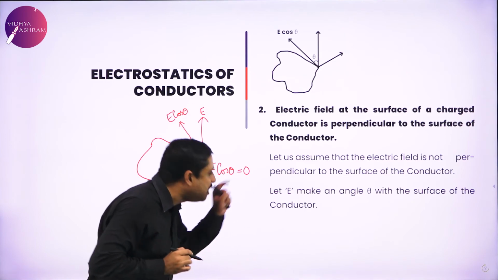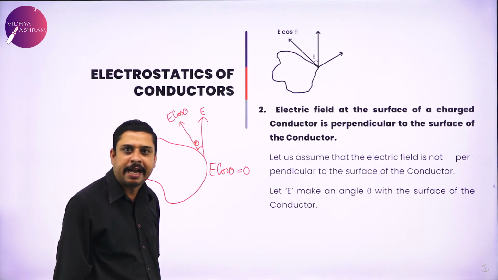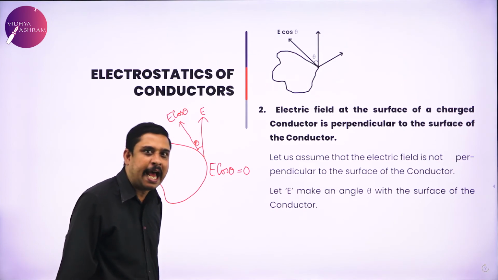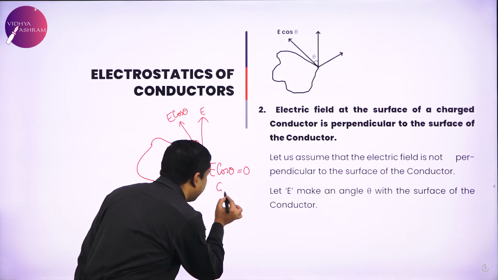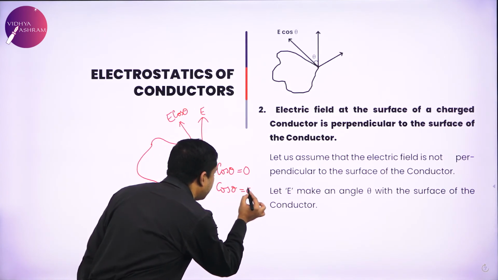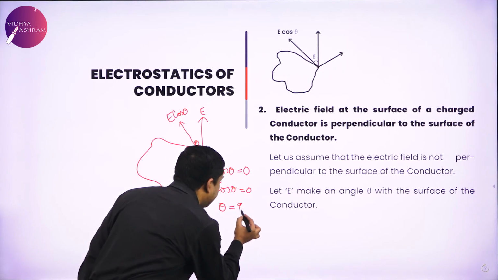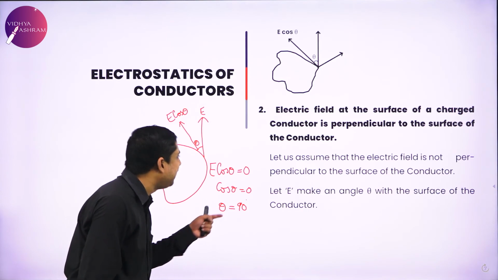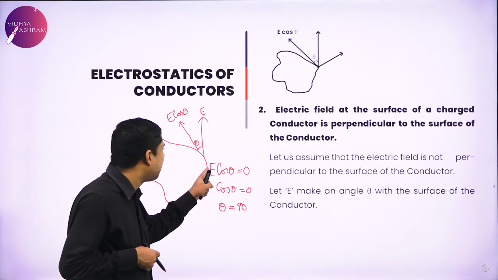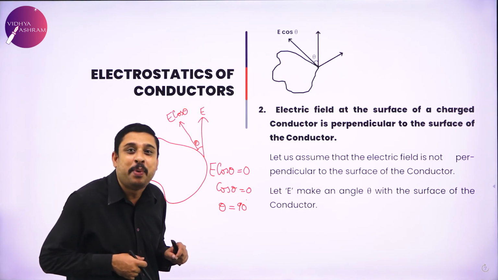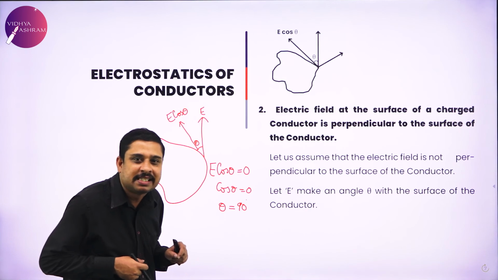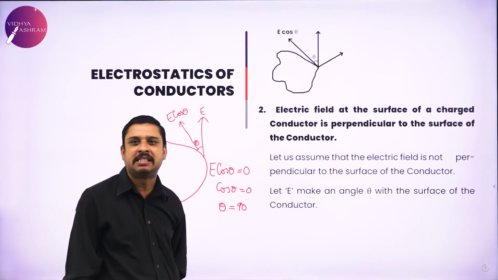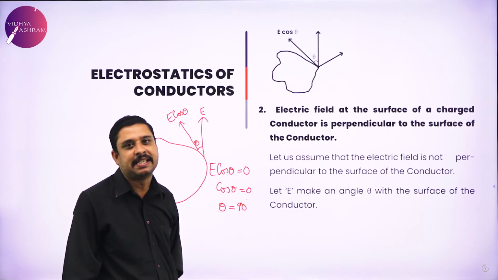There is no existence of this tangential component. E cannot be 0. There is an electric field. It will have some strength. So this clearly means cos theta is 0 or theta is 90 degrees. When I clearly say theta is 90 degrees, it is showing me that the field is perpendicular to the given surface. So electric field at any surface is radial to the surface.